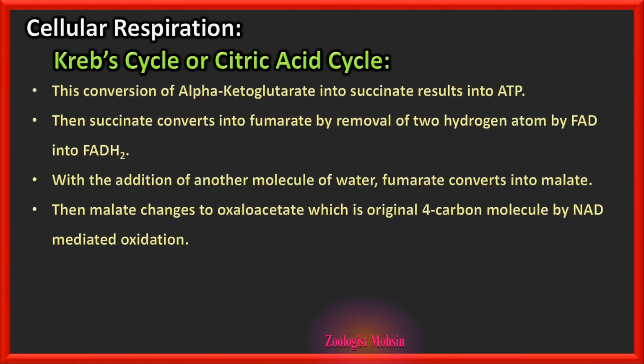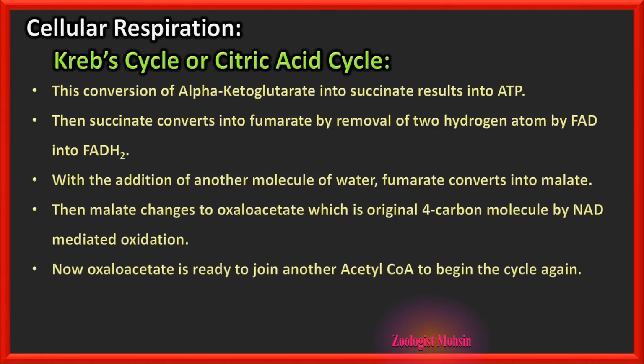With the addition of another molecule of water, fumarate converts into malate. Then malate changes into oxaloacetate, which is the starting chemical for the Krebs cycle, the original 4-carbon molecule, by NAD mediated oxidation. Now oxaloacetate is ready to join another acetyl coenzyme A to begin the cycle again. My tip to remember these molecule names is to extract all the names of these molecules and write them on paper. Then remember these names. When these names are in your mind, you can link the sequence, this into this into this, etc. That is very important practice for you to appear in the PPSC exam.